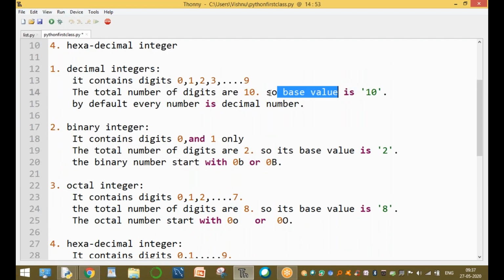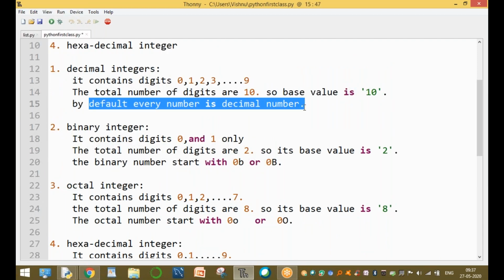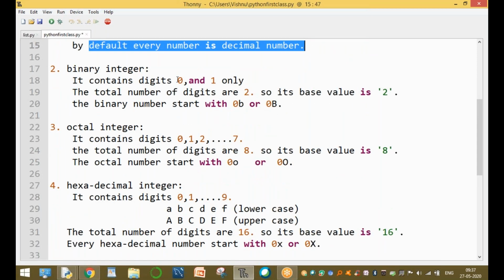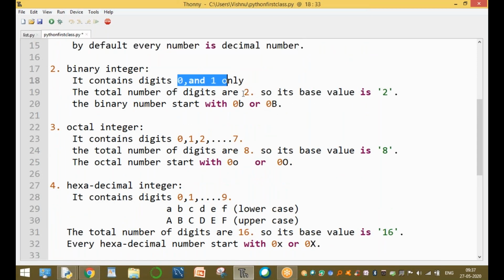Total number of digits is 10. Base value 10. By default, every number is a decimal number. What is binary? 0 and 1 only. The total number of digits is 2. The base value is 2. It starts with 0 capital B or 0 small b.